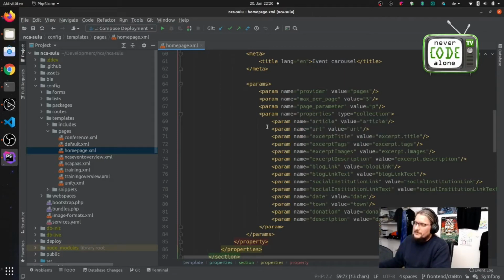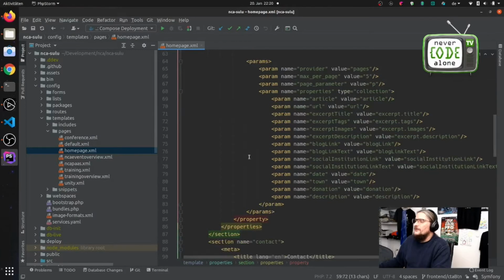And you can also do pagination here if you want, but for now we only want a few pieces of information, and this is the article and the URL, but also the title. And here you give every piece of information a key that will be rendered to your Twig content later, like the excerpt title or excerpt tags here.